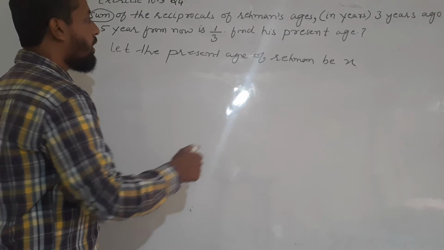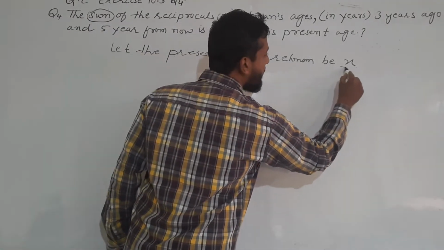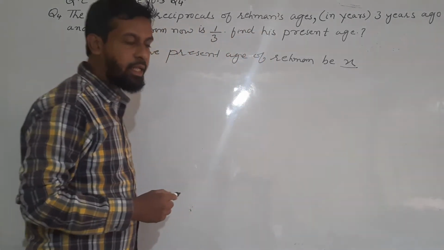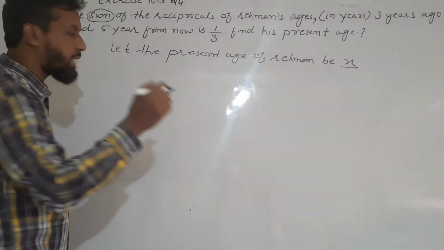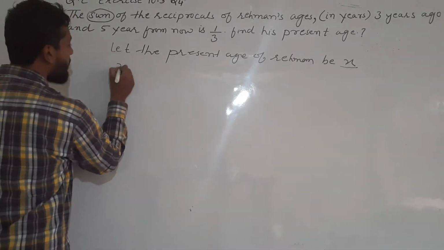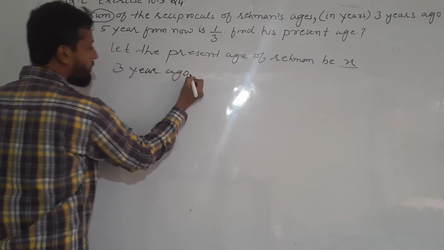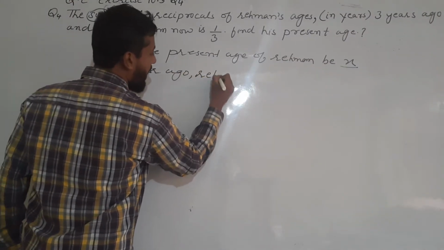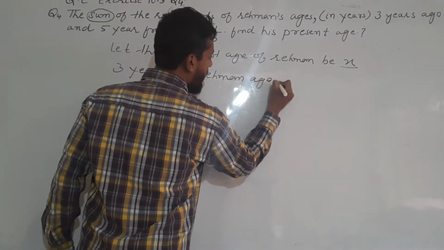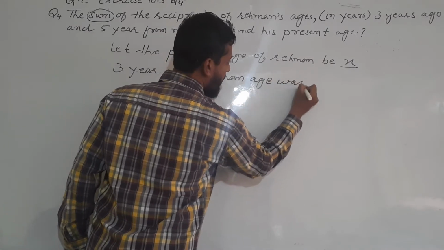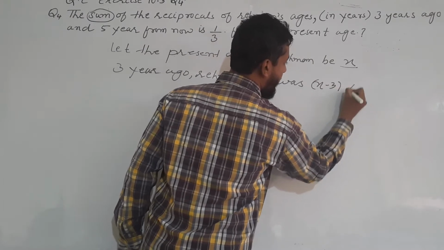Same like this, we don't know age of Rahman. We have taken the present age of Rahman as x. So 3 years ago the Rahman age was x minus 3. 3 years ago Rahman age was x minus 3 years.